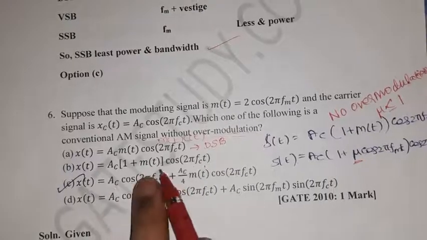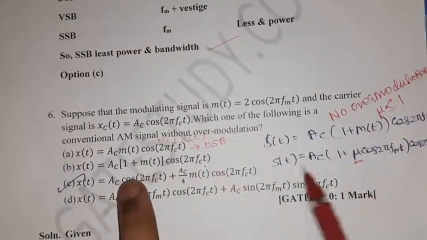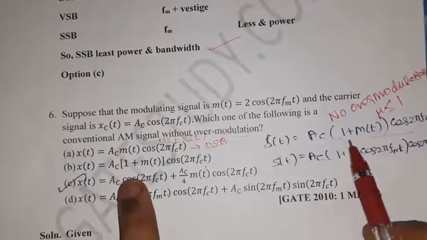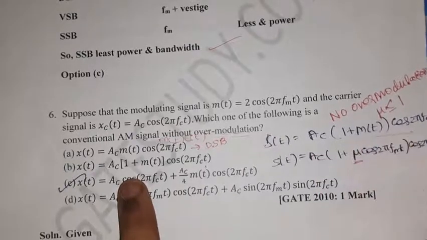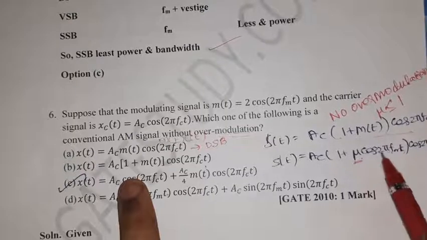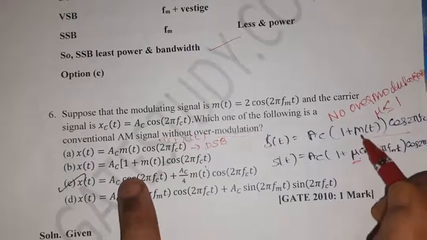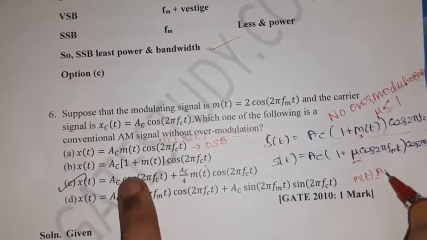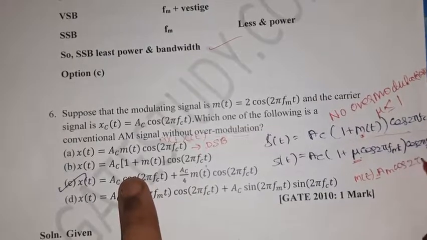In option B, this is the general format, Ac into 1 plus m of t cos of 2 pi fc t, or mu into cos. How does it come? What is the message signal? m of t is nothing but Am cos 2 pi fm t.